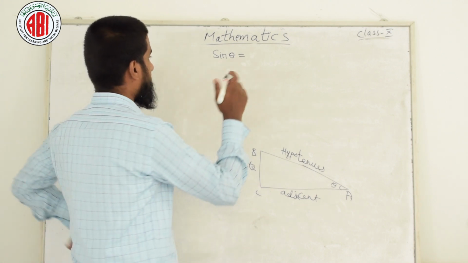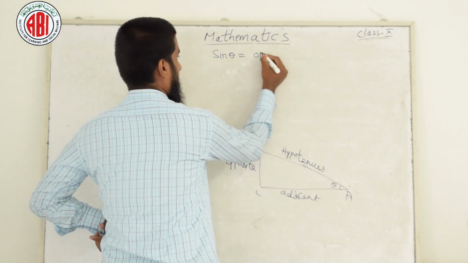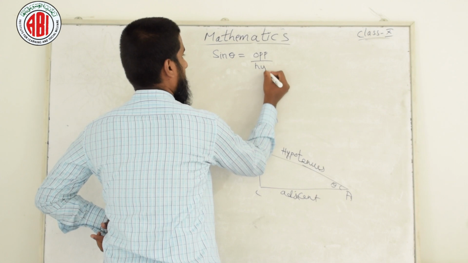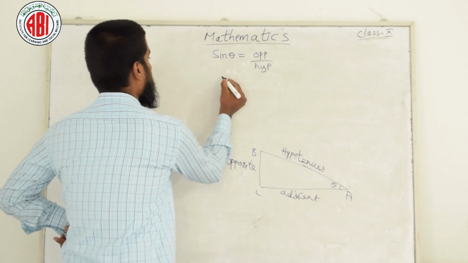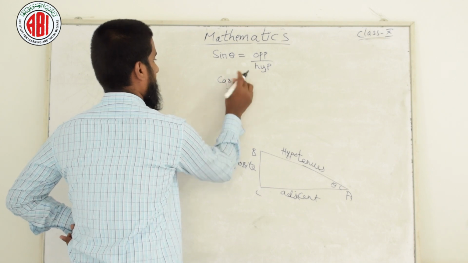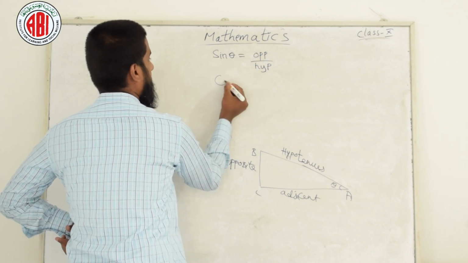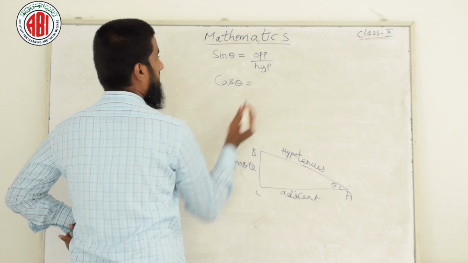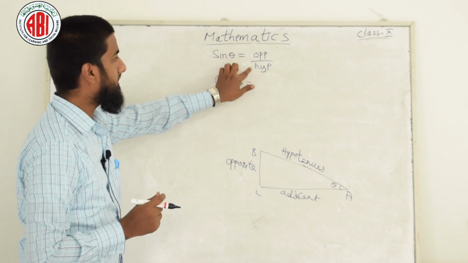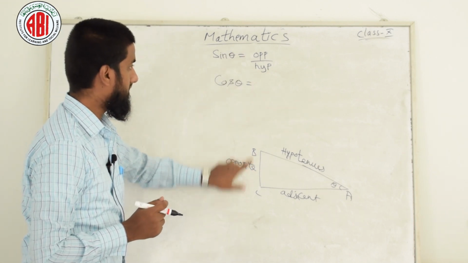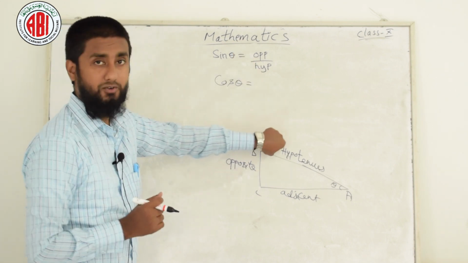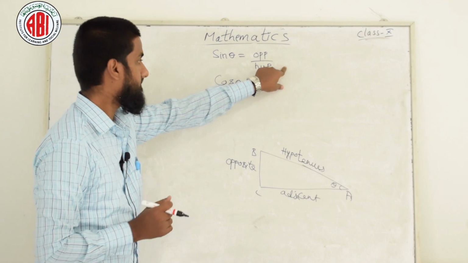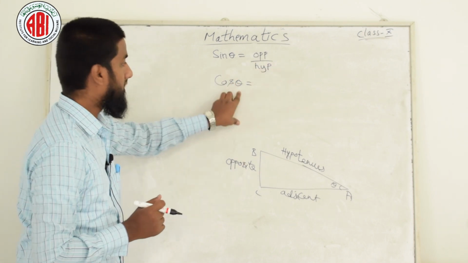Sin theta is opposite by hypotenuse, the first ratio. I am writing somewhat big. This is the opposite side, this is the hypotenuse side. This is sin theta.